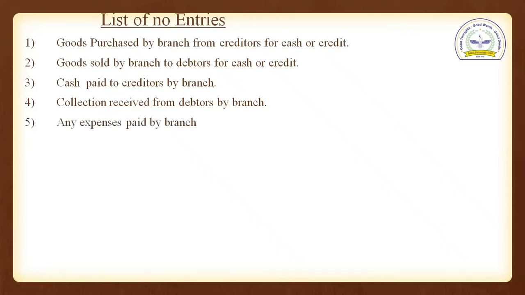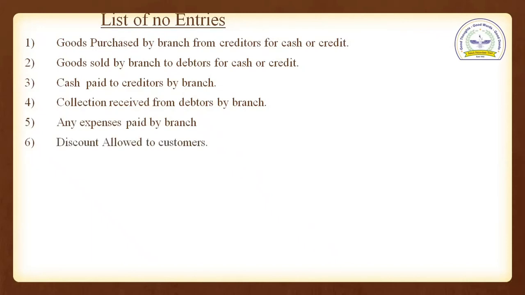See point number 5, any expenses paid by branch. Students, any expenses paid by the branch. Branch is paying any expenses. But in this entry, head office is not involved. That's why we are not going to record it in the books of head office.